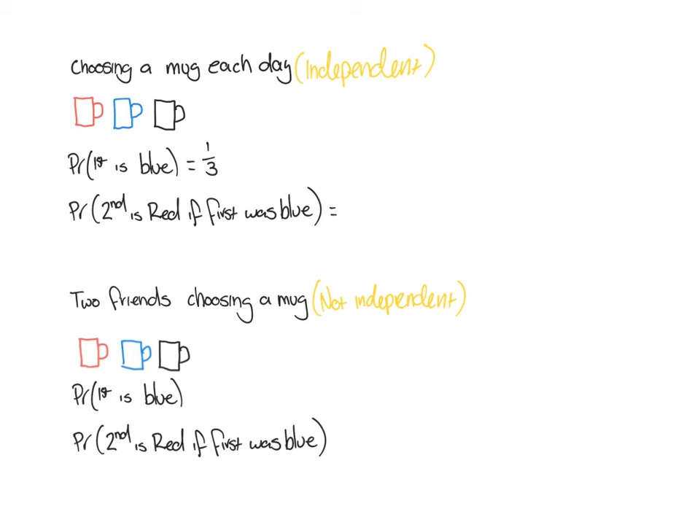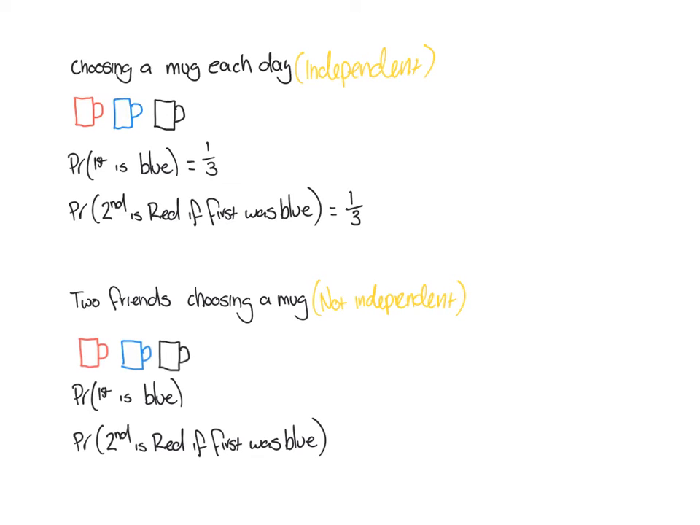Now, the second option: what's the probability that the second mug is going to be red if the first one was blue? This is like picking a blue one on Monday, picking a red one on Tuesday. So we're looking for the probability that on Tuesday it's going to be red, even though the day before came out blue. Well, because you put the mug back in every time, it doesn't matter. It's still going to be a 1 out of 3 chance that the mug will be red for the second step of this experiment.